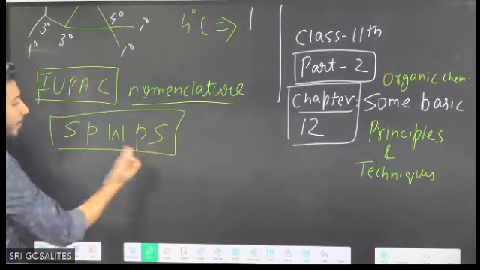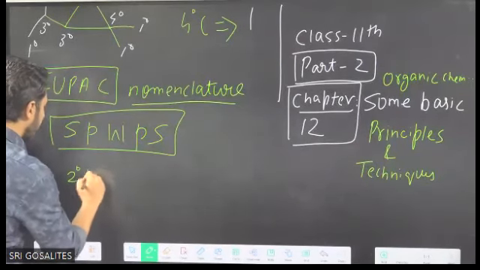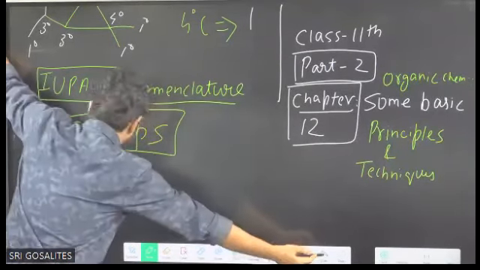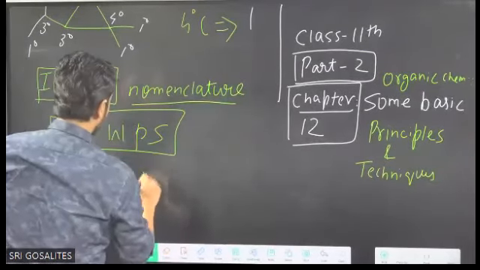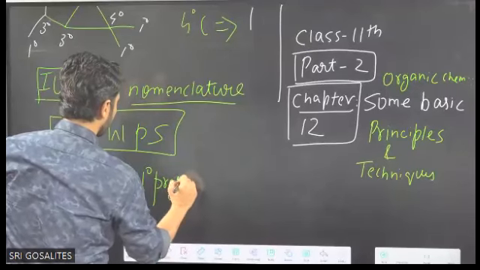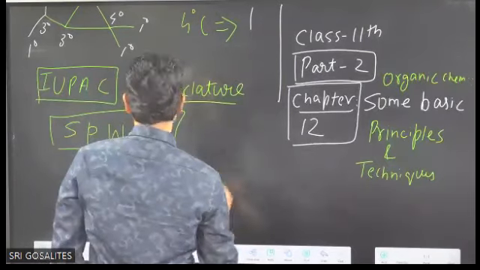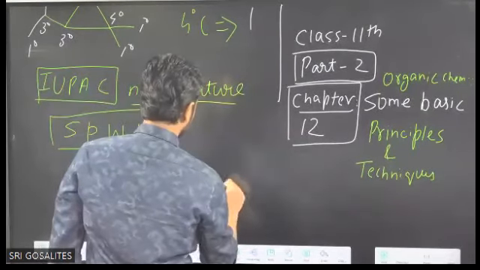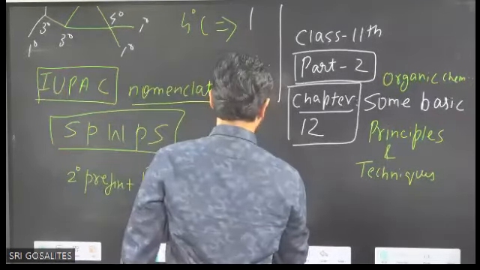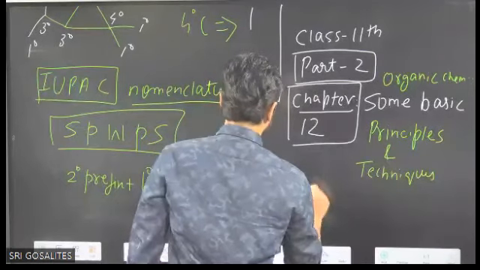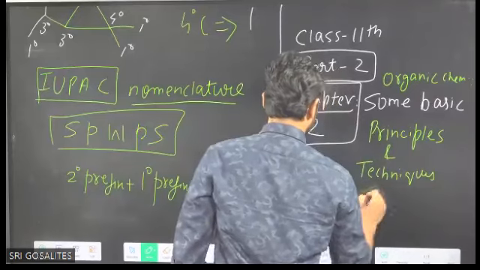SPWPS. SPWPS means secondary prefix, then P for primary prefix, W is word root, or you can say root word, then primary suffix, and then secondary suffix.